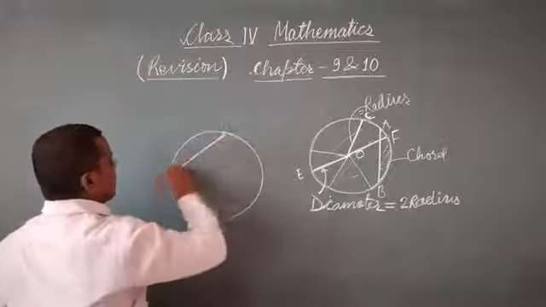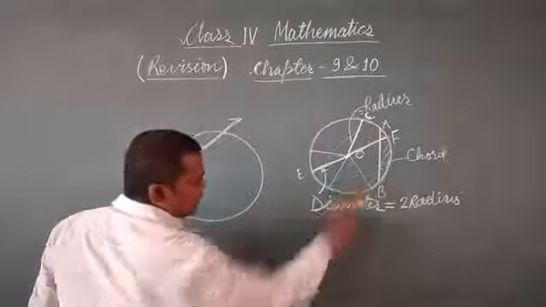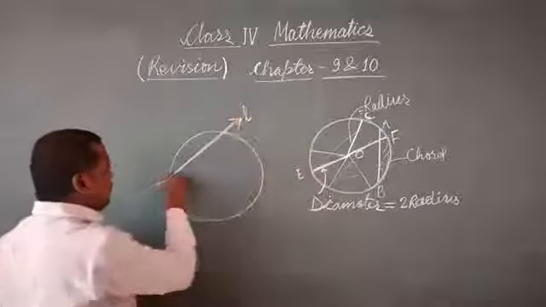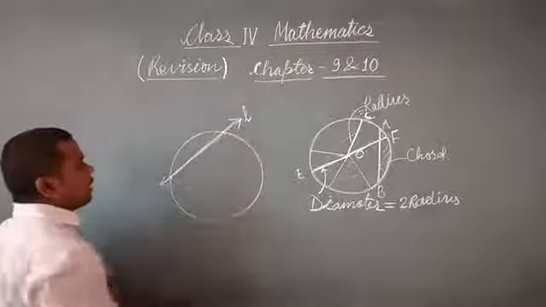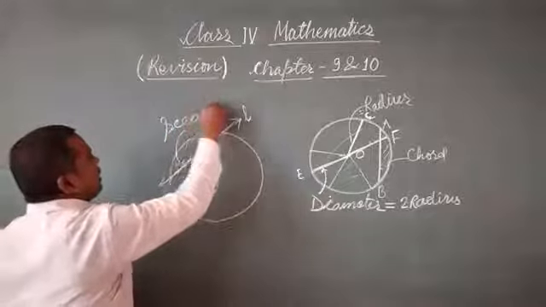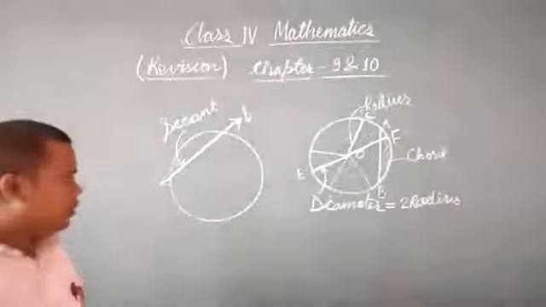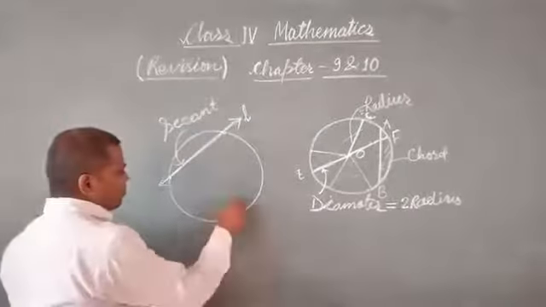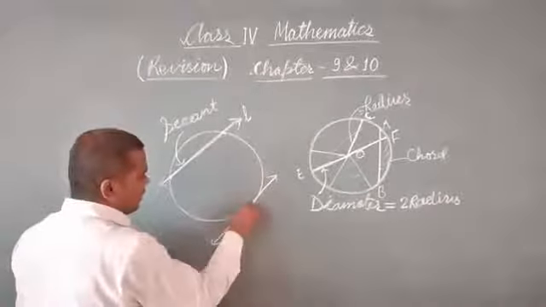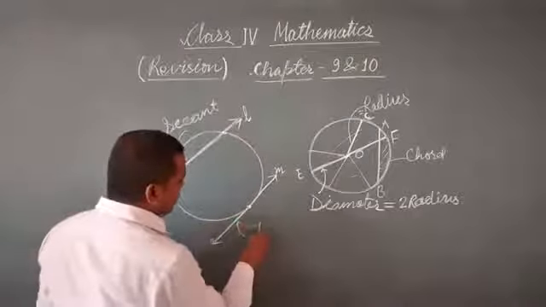Then you have to think about the secant and the tangent. This line, I am telling line, not line segment. In case of a chord we say line segment, but in case of a secant we say line. Suppose this is line L. So this line cuts the circle at 2 points, so it is the secant of the circle. All the definitions you have to learn of these terms, which are given already in your book. Now, if a line only touches the circle at a point, here, this line M, so this line is called a tangent.